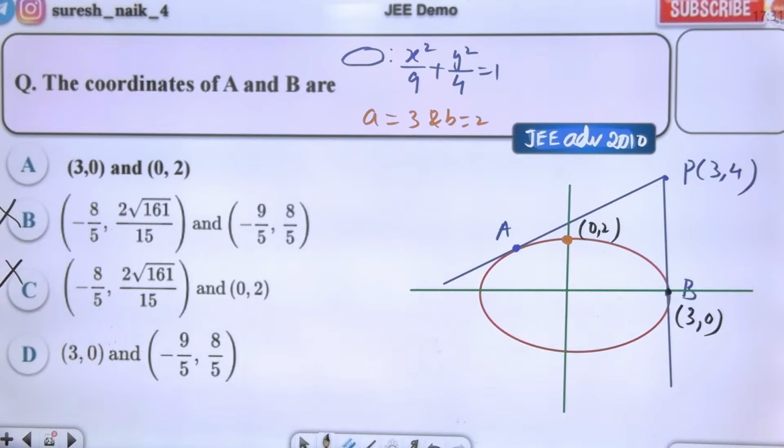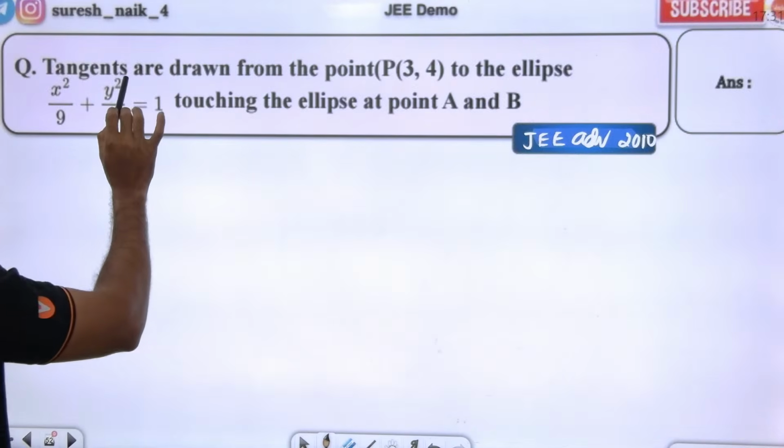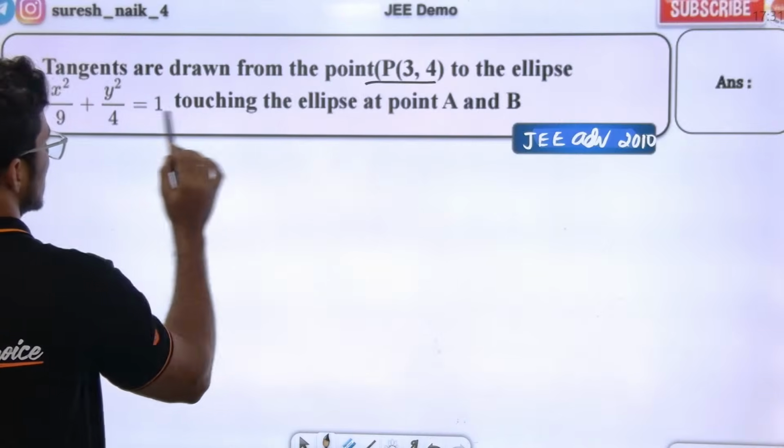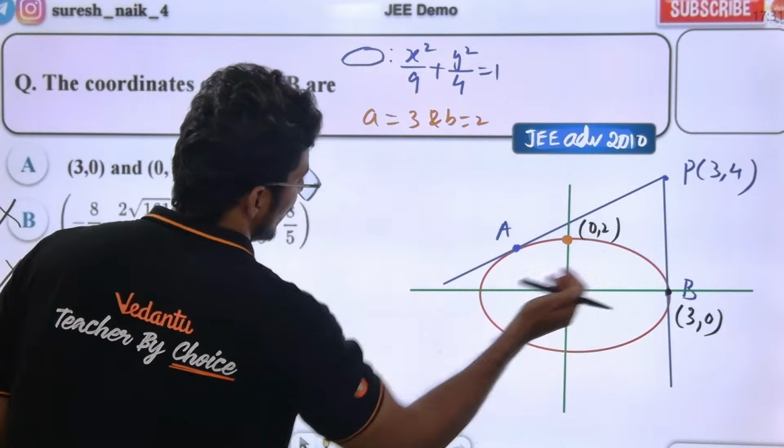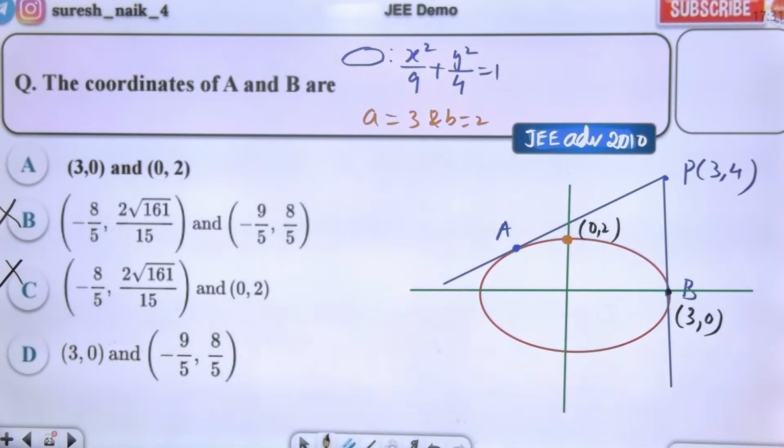Are you getting the point or not? This ellipse, from this point you are drawing the tangents and it is touching the ellipse at a and b points. So a coordinates and b coordinates should be 3,0, I'm saying.